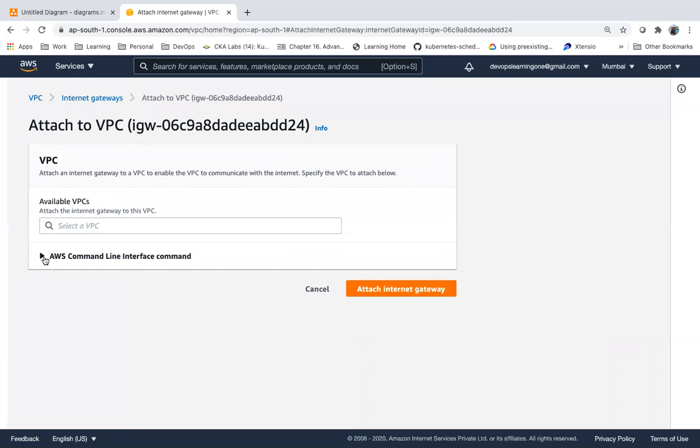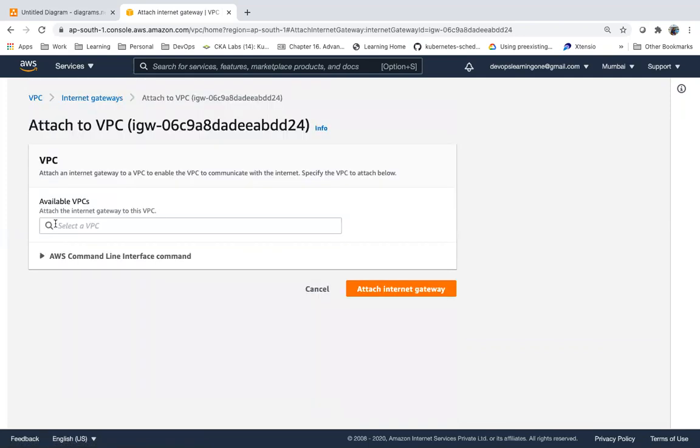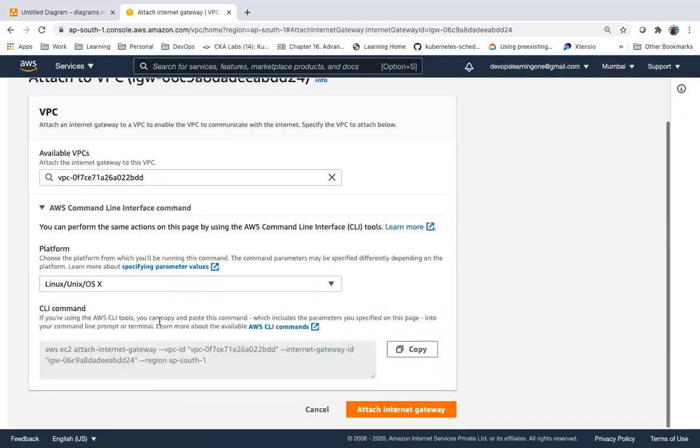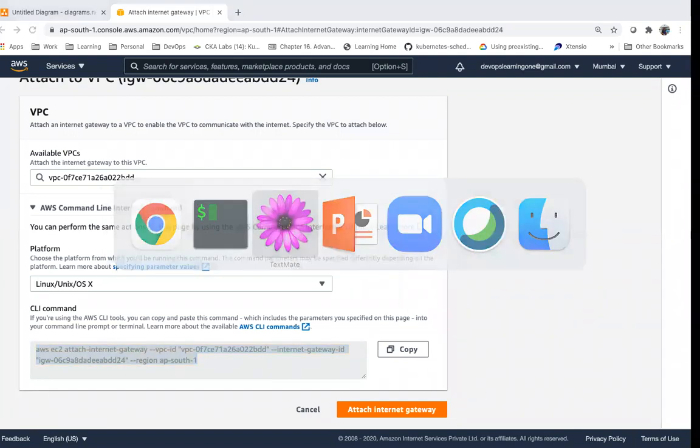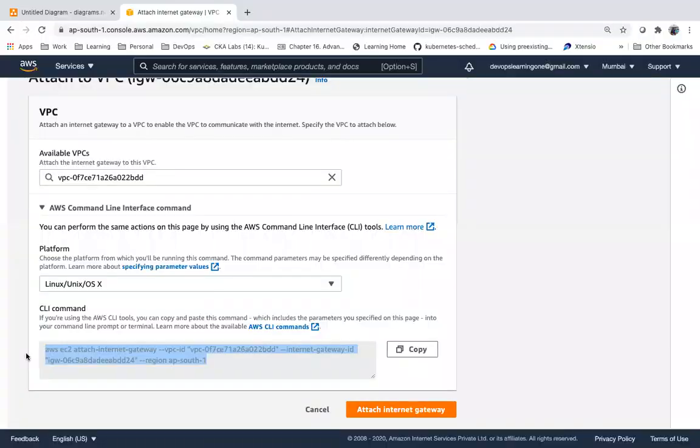Guys, whatever I can do using the GUI, I can do using the CLI also, the command line interface. If I have the AWS CLI, I can create VPCs, subnets, and route tables. The same thing I can create using Terraform also.